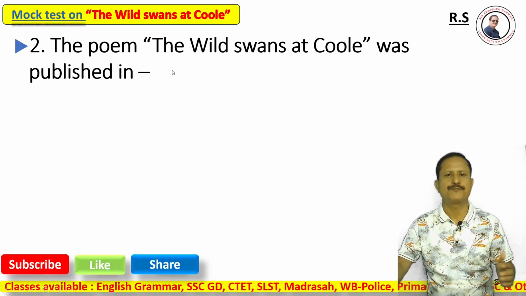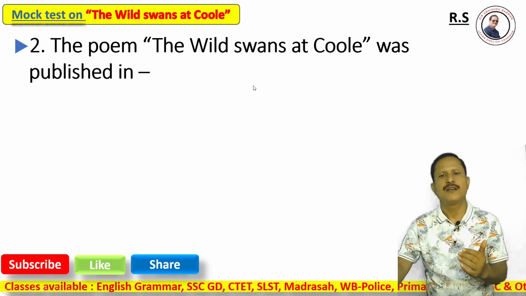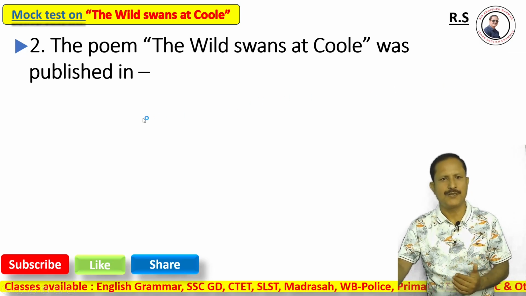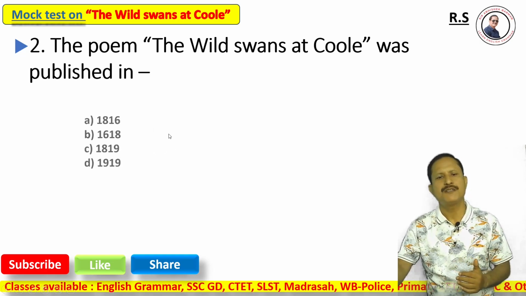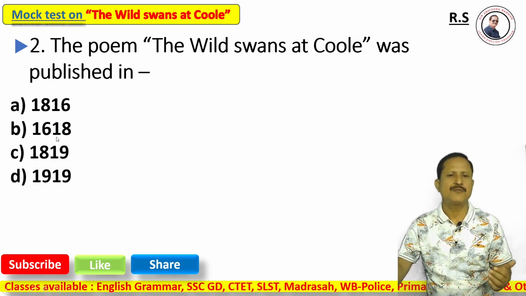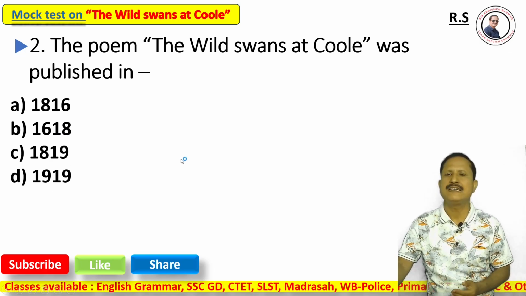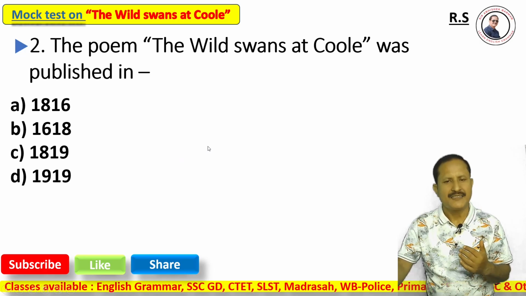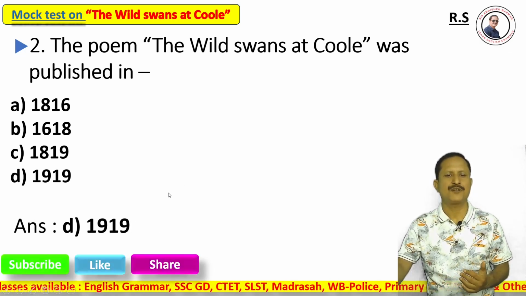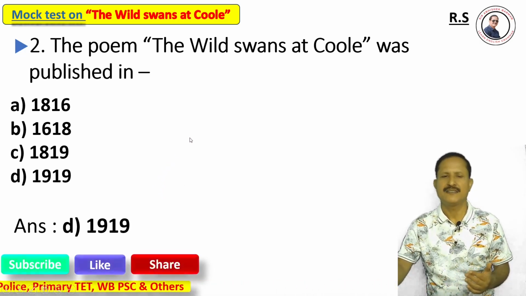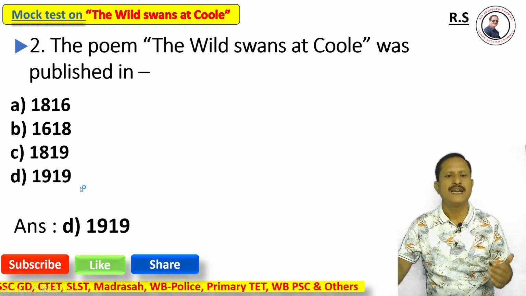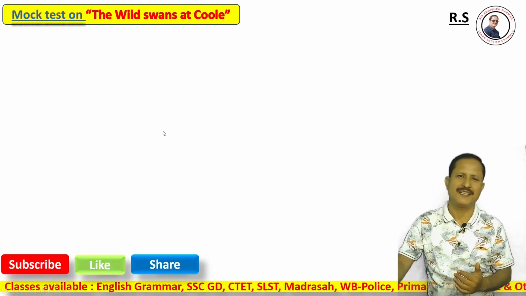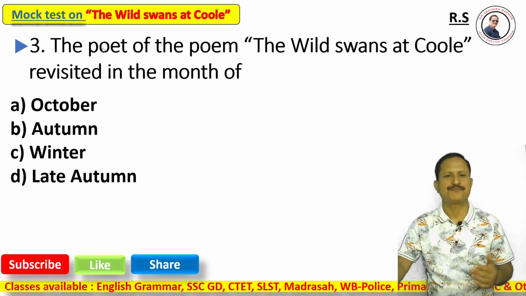Next, question number two. The poem The Wild Swans at Coole was published in which year? Option A, 1816, option B, 1618, option C, 1819, option D, 1919. And the right answer is option D, 1919. The poem was published in the year 1919.